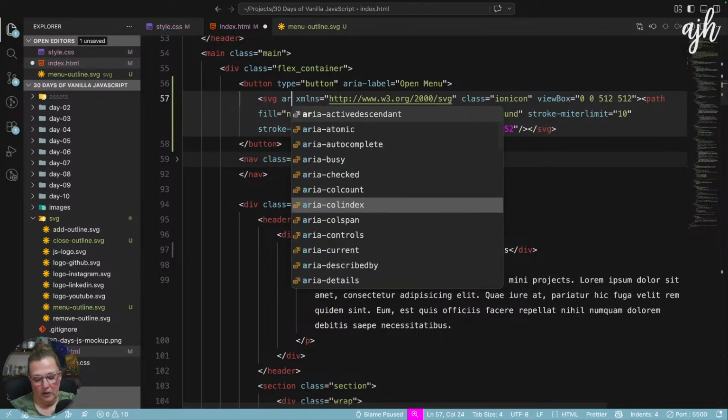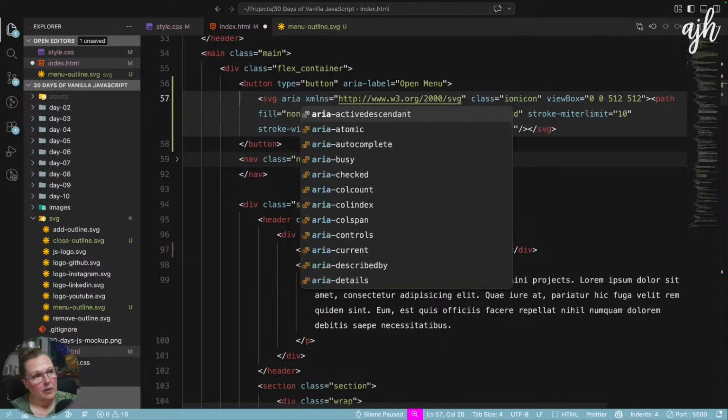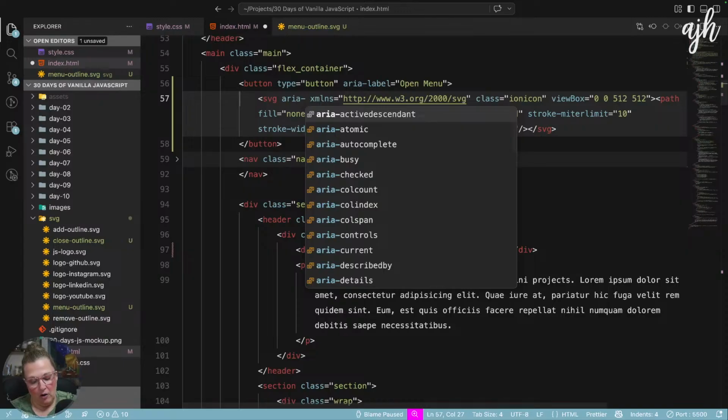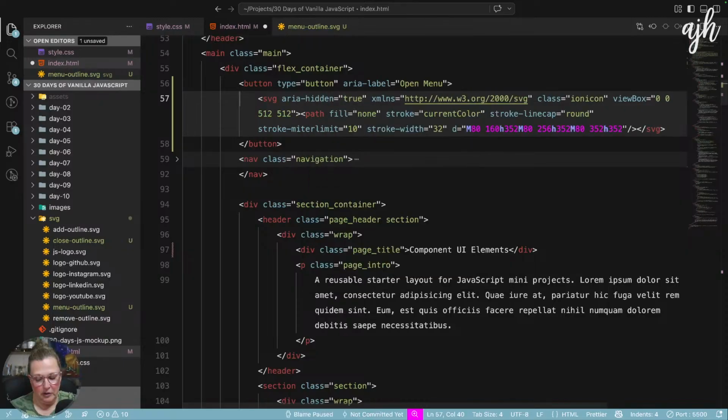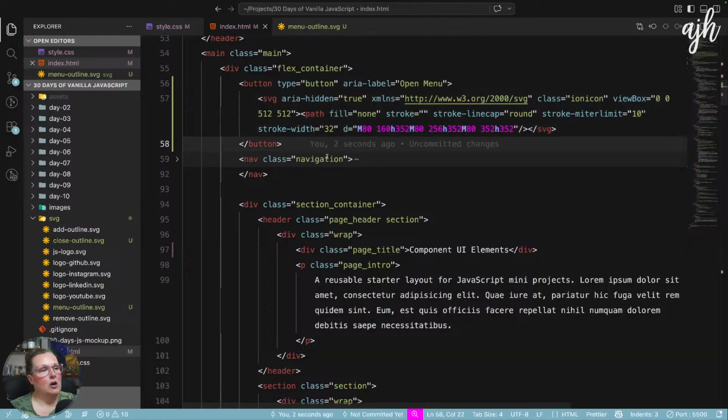And our SVG should be ARIA hidden true, so the screen reader doesn't read it out. We're also going to take out the stroke of current color. We leave the attribute, but we remove the value. Now we can style that. We can add our own color.